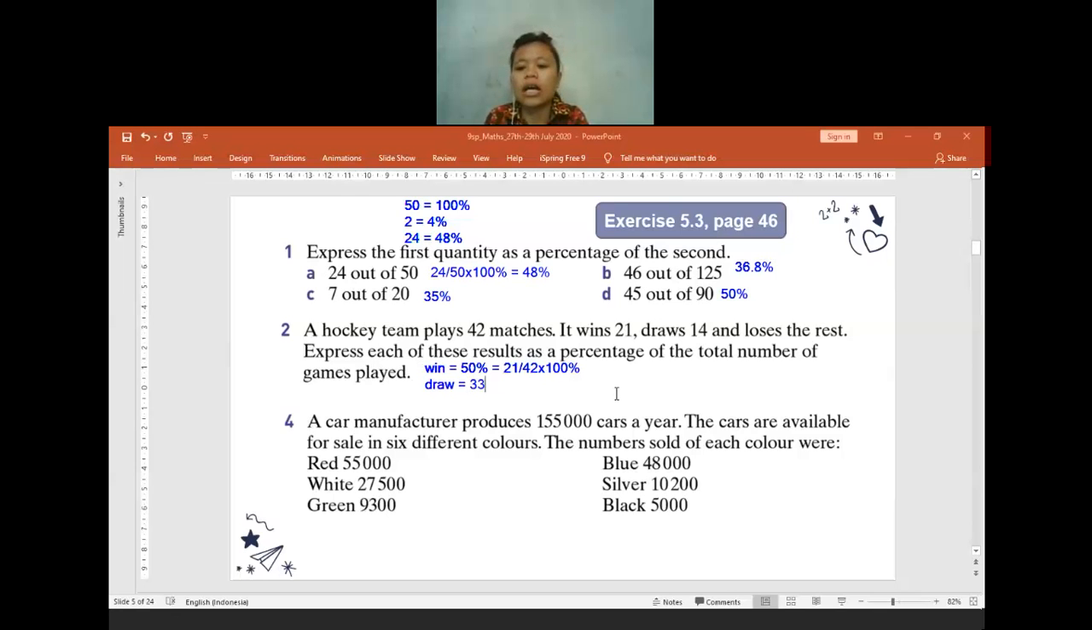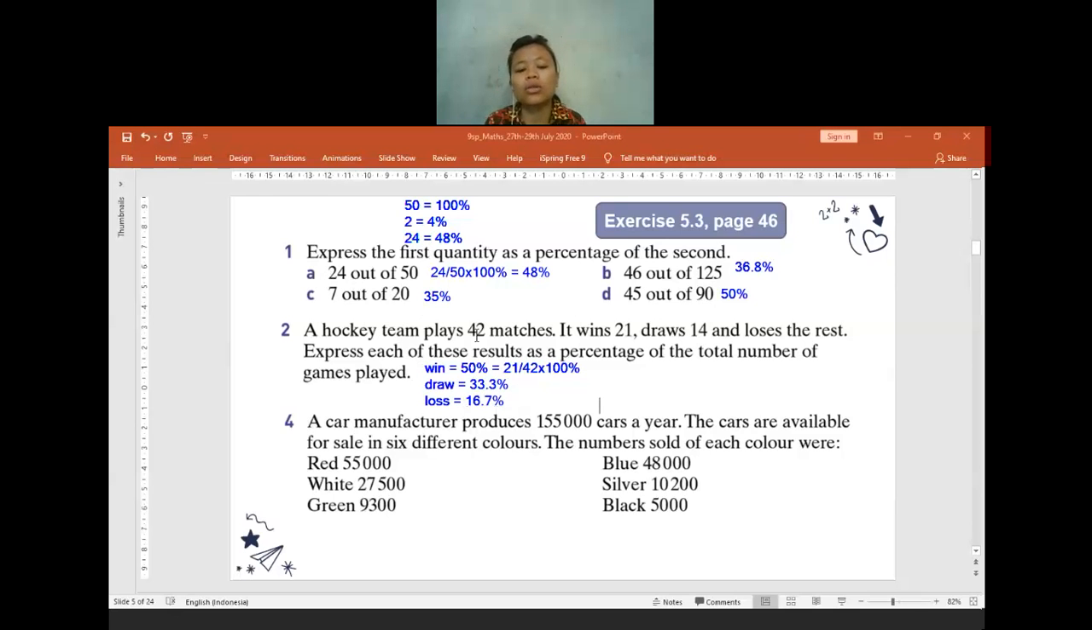33.3%. Yeah. For the loss, how many percent will it be? It's 16.7%. Good job. So to find the loss, here you can do 100 minus 50 minus 33.3. So you will get 16.7.